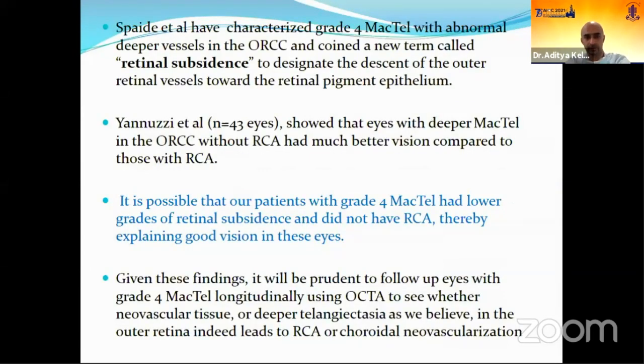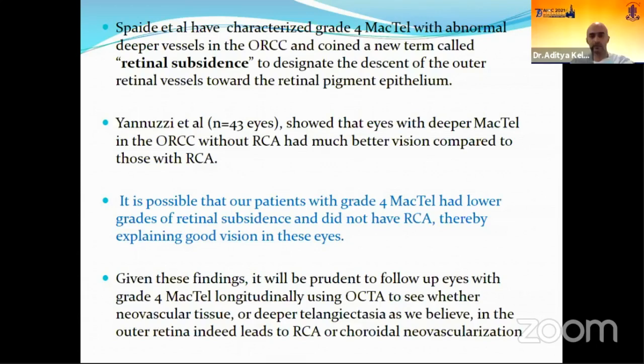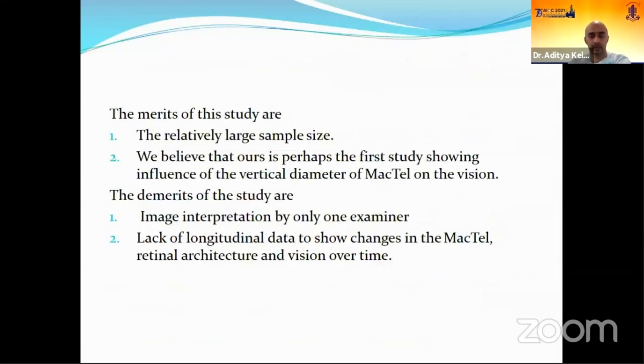So there are different studies. One of the important studies by Spaide et al. coined a term called retinal subsidence, which means that the deeper vessels located in the ORCC layer are descending down towards the retinal pigment epithelium. So this retinal subsidence was observed in patients. Similarly, Gianni has described a similar type of picture with only few patients developing macular telangiectasia with CNVM.